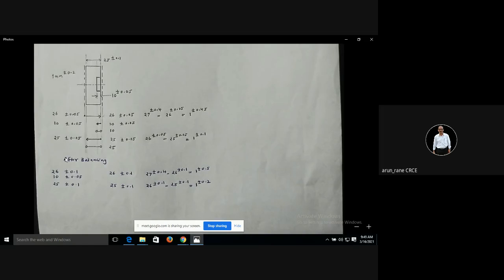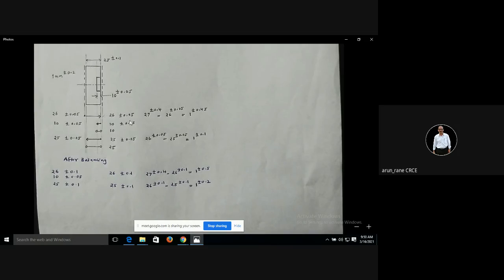So in tolerance chart balancing, we have already started with tighter tolerances, and in tolerance chart balancing we relax. Relax means you should stay within the tolerances prescribed by the product engineer. Relax does not mean we will make it 25 plus minus 0.2, because if we make it 25 plus minus 0.2, the component is rejected. The requirement is 25 plus minus 0.1. Understand? So let us see now.